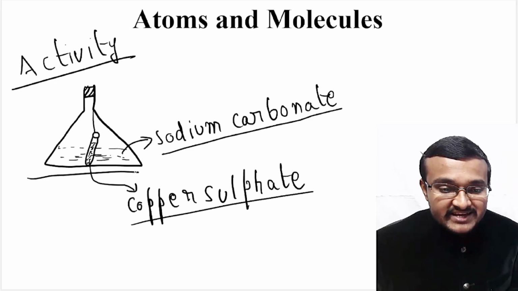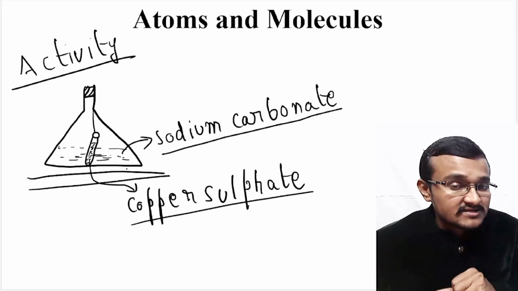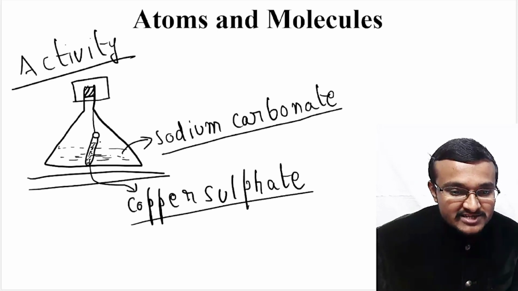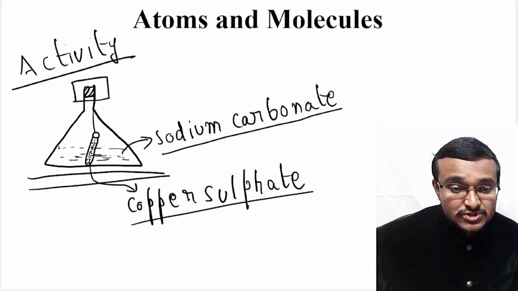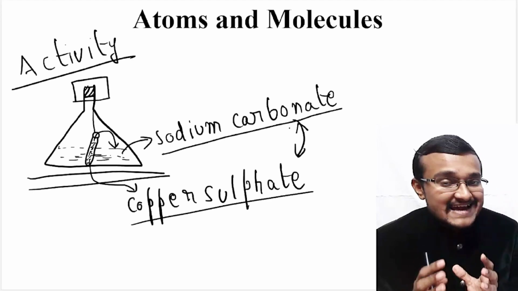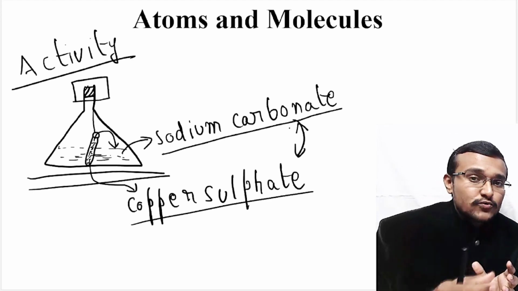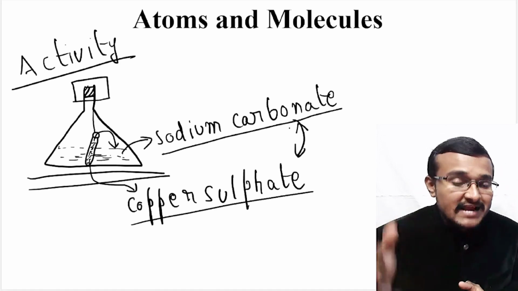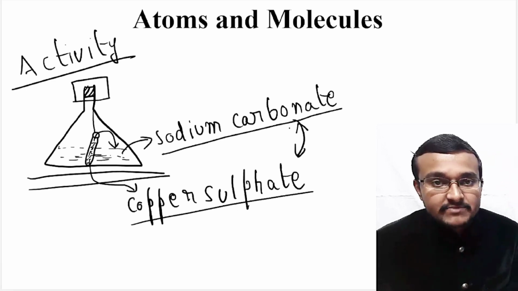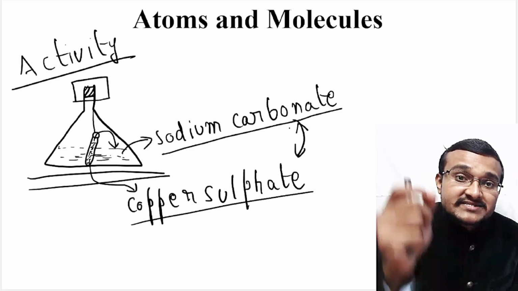Now you just weigh this particular total mass of this setup. So you will get a particular mass. Now you just tilt that conical flask a little bit so that whatever solution or the sample which is there inside this test tube will fall into this particular conical flask, so that there will be reaction occurring between sodium carbonate and copper sulfate. Now after this reaction is complete, again you weigh this particular setup. Don't open that particular rubber cork. After the chemical reaction is over, you can weigh this complete setup. You will see the mass remains same.